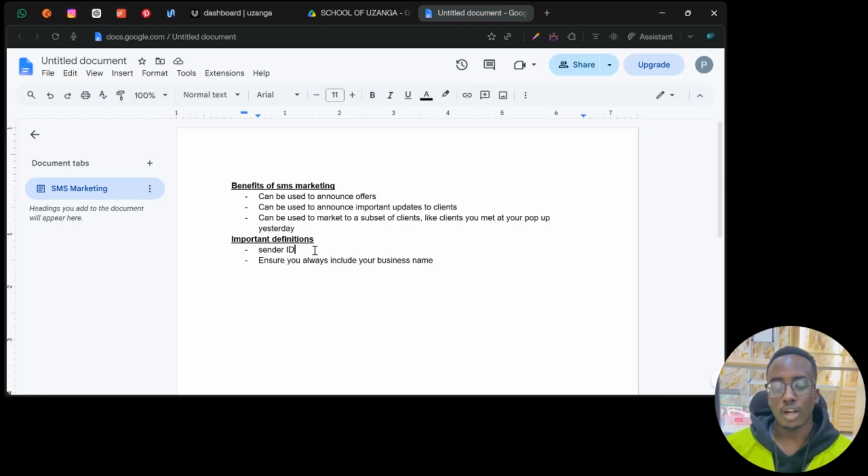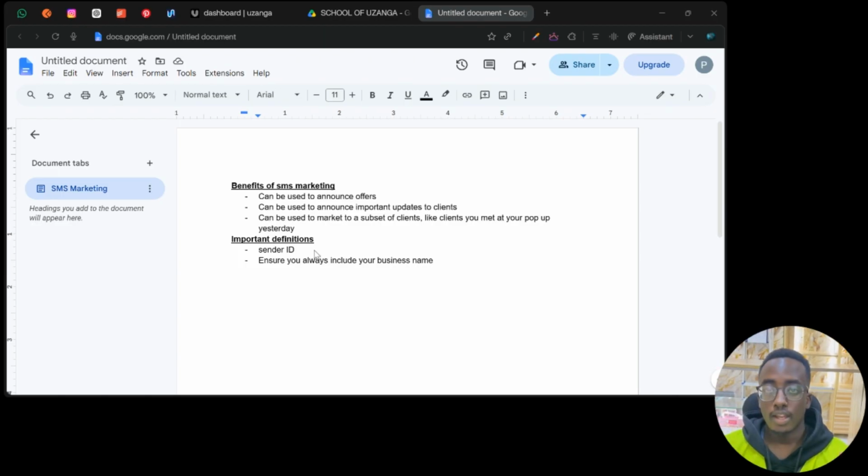So if you'd like a custom sender ID, you'd like your business to be the name that appears as the sender ID, you need to buy a sender ID. Sender IDs roughly go for 20k shillings. It's a one-time purchase. You buy it once, then you can use it. The same way you'd buy a custom domain, you buy a sender ID, then we connect it for you, then you can use it.